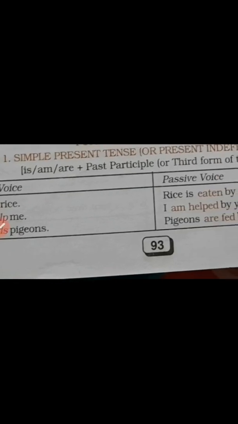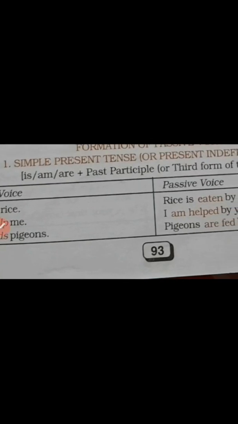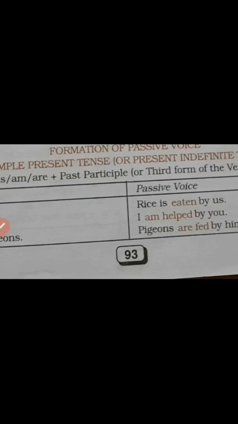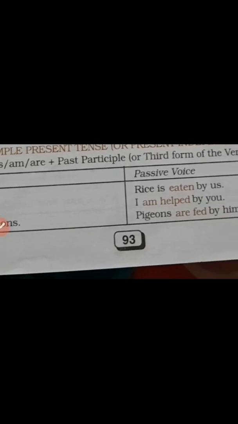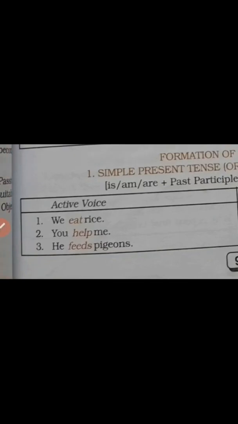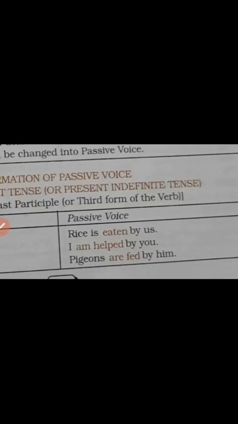Over here, is is suitable. So, we have put is. Then, the verb is turning into the third form. Eat, ate, eaten. Over here, we have to take eaten, the third form. Then, by plus us. So, we is turning into us.